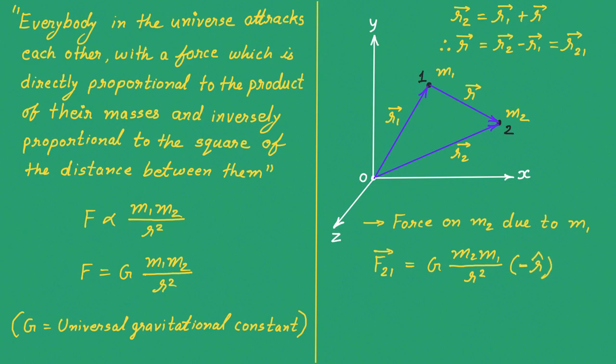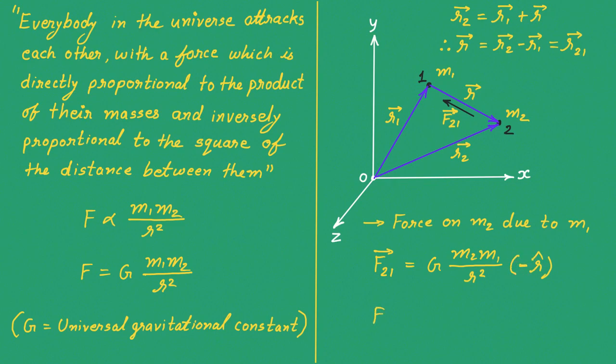Look at this, the force on particle 2 due to 1 will be towards 2 to 1. Let me show, this is force F21, right? It is from 2 to 1. Obviously that is opposite to the vector r. So it is also opposite to the unit vector caret r. Caret r will be from 1 to 2 and the force F21 is from 2 to 1. That's why I have to introduce here a minus sign.